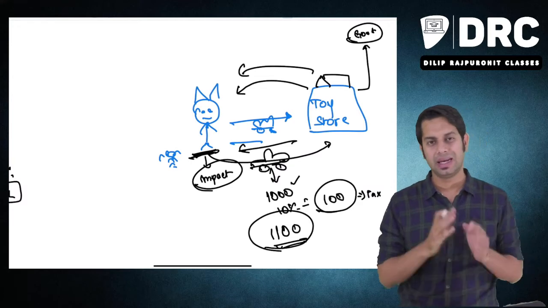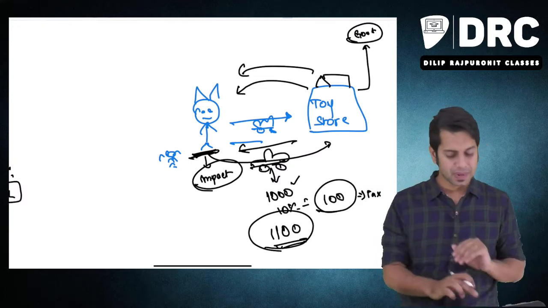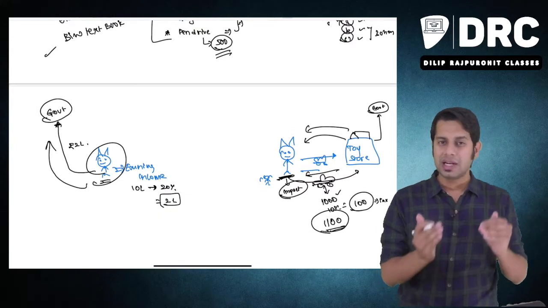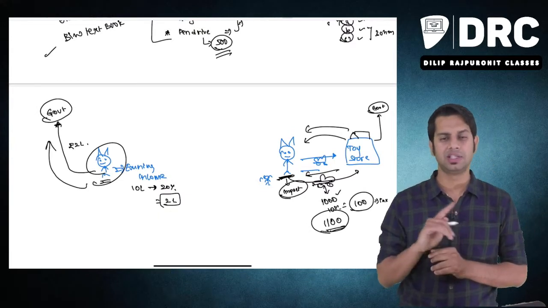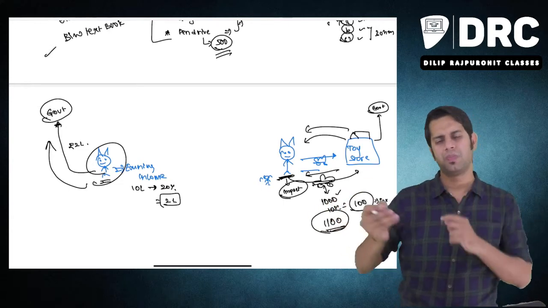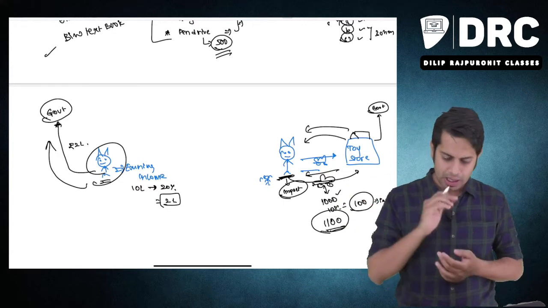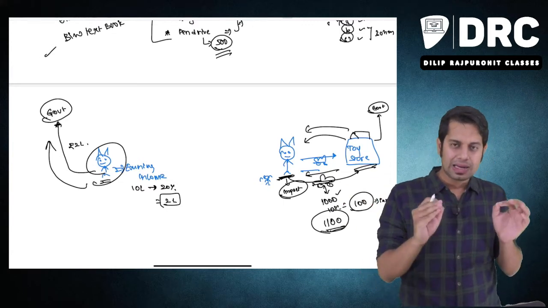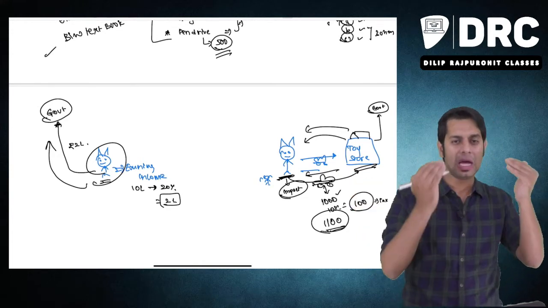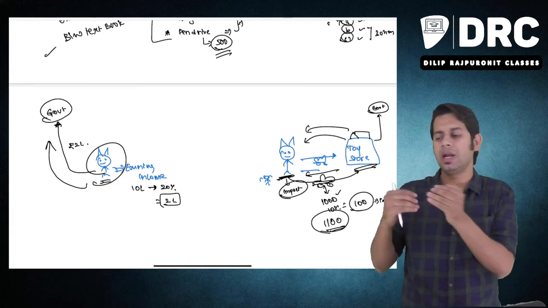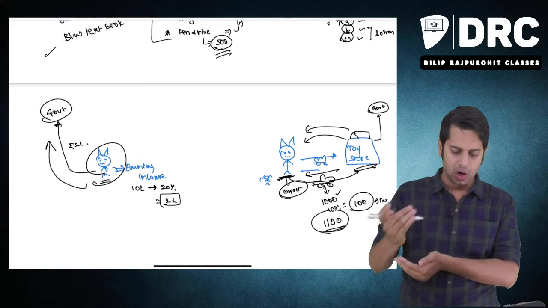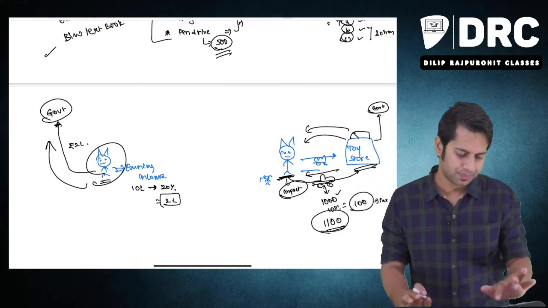In case of direct taxes, it is the same person. The person who is earning has to make the payment, so incidence and impact are on the same person, whereas in case of indirect taxes, it is not like that. Incidence is at the time of sale and impact is on the final person who is purchasing that product or paying money for that particular supply. The tax is suffered by the final consumer, and the tax is paid by the company or the shop from whom I am purchasing the product.